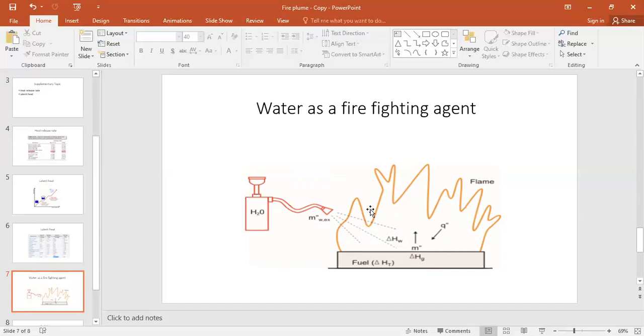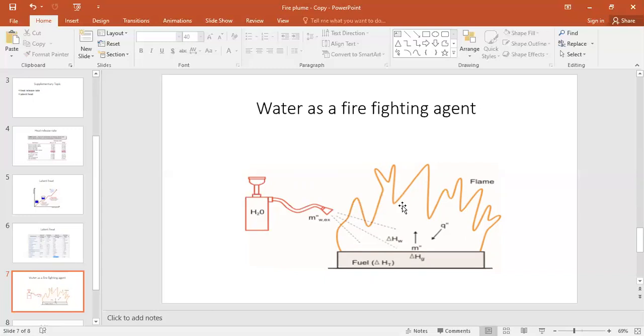If we put water on the fire, what will happen? The fire has to spend some energy to evaporate the water. If you put more and more water on the fire area, what will happen? The fire has to spend more energy to evaporate this water.